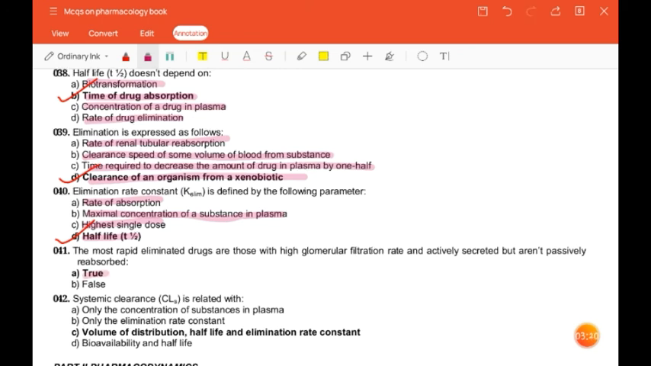The last question for this video is systemic clearance is related with only the concentration of substance in plasma, only the elimination rate constant, volume of distribution, half-life and elimination rate constant, bioavailability and half-life. So the correct answer is volume of distribution, half-life and elimination rate constant.